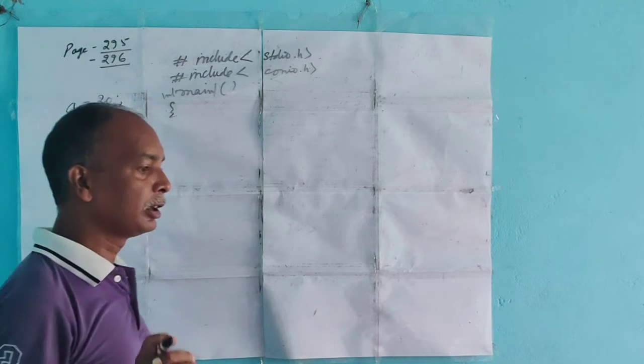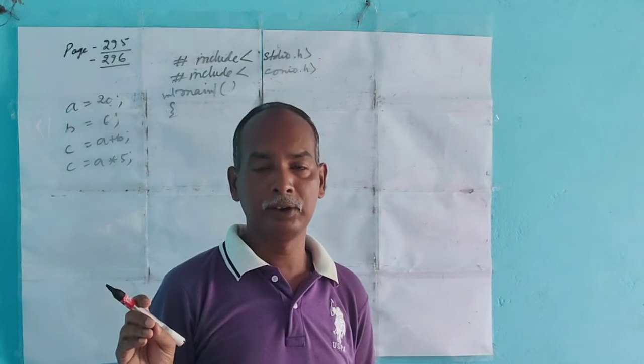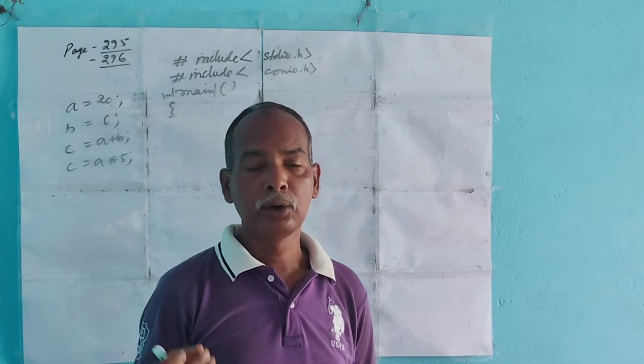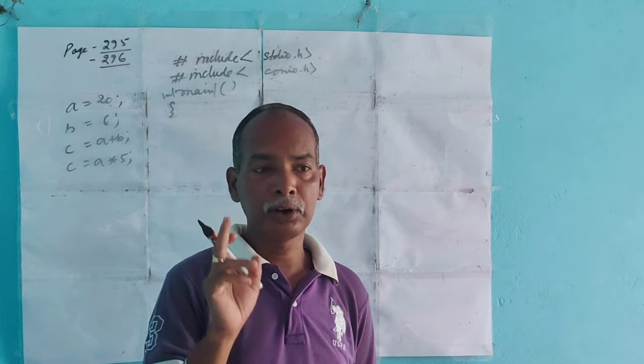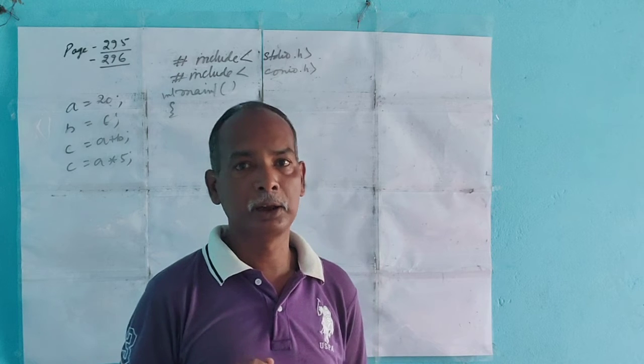Now the first thing is that we have to declare the variables, either integer, float, or characters. So after the curly bracket, the first statement we use is the declaration of variables.